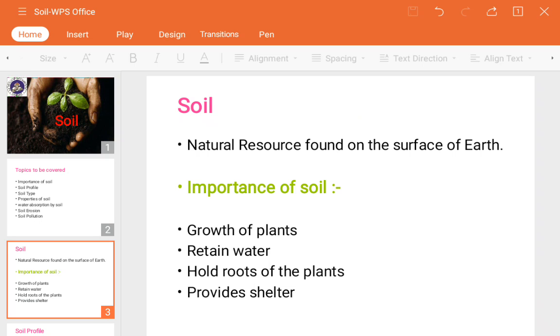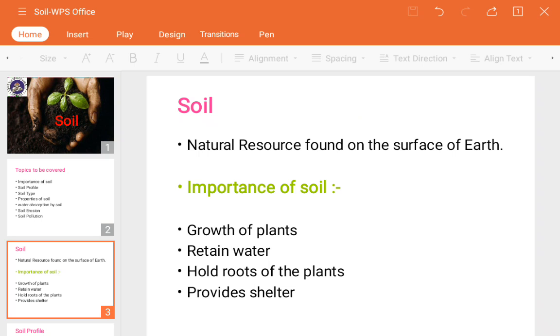It is a natural resource, guys, which means it cannot be replaced by someone else, and it is found on the surface of the earth. It is the upper layer which occurs in the field, garden, roadside, that is nothing but the surface of the earth.